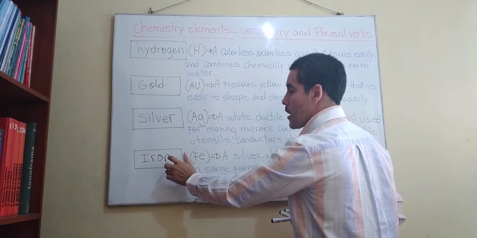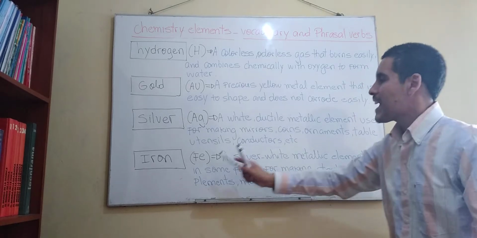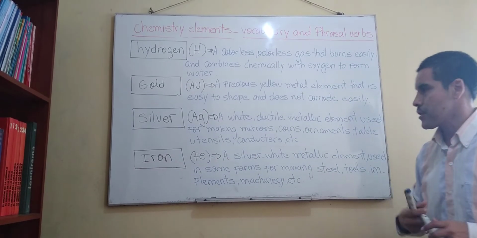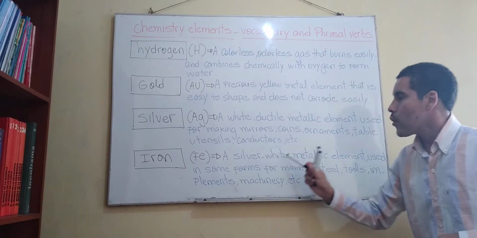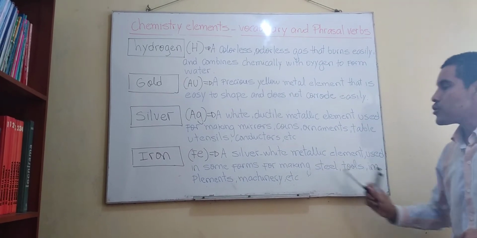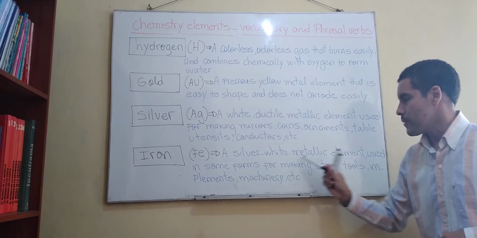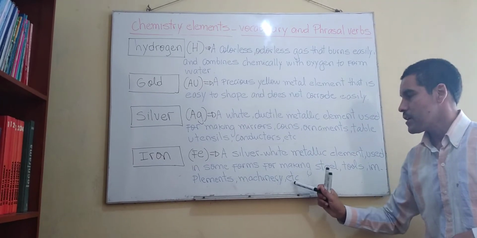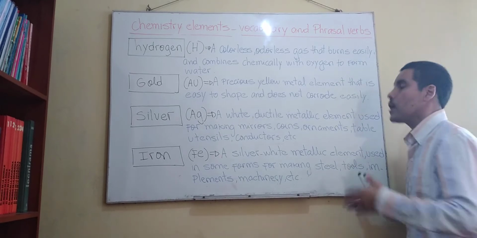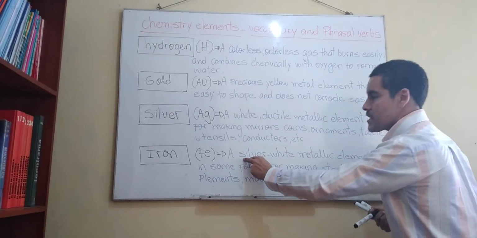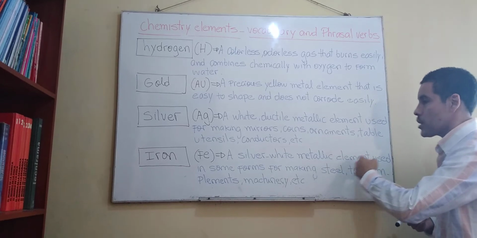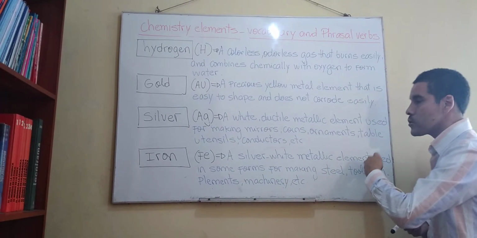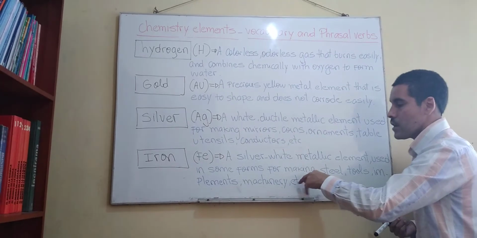Let's say iron. Iron. Symbol. Fe, right? Fe. How about the definition? It says, a silver white metallic element used in some forms for making steel, tools, implements, machinery, etc. Right? One more time, okay? A silver white metallic element used in some forms for making steel, tools, implements, machinery, etc.